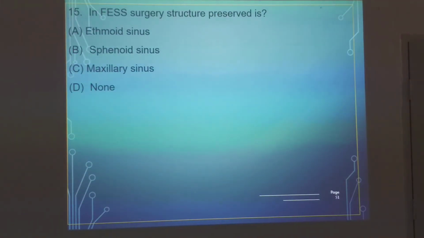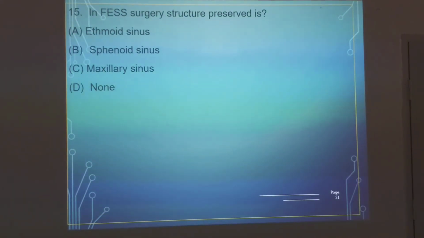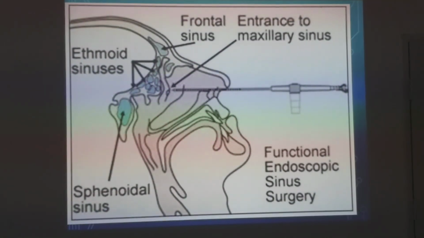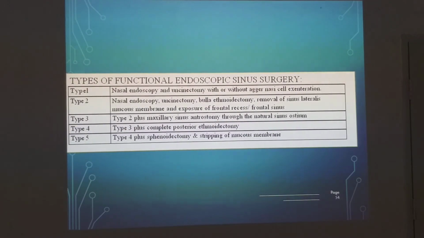Okay. In FESS surgery, the structure which is preserved: ethmoid sinus, sphenoid sinus, maxillary sinus, none. The answer is maxillary sinus. So you won't remove the maxillary sinus, you remove only the uncinate process. Frontal sinus opening you will widen, frontal sinusotomy; ethmoid sinus, ethmoidectomy you will do; sphenoid sinus, sphenoidotomy you do. Maxillary sinus, only the opening of this, the uncinate process, is removed, and you can call it middle meatal antrostomy.